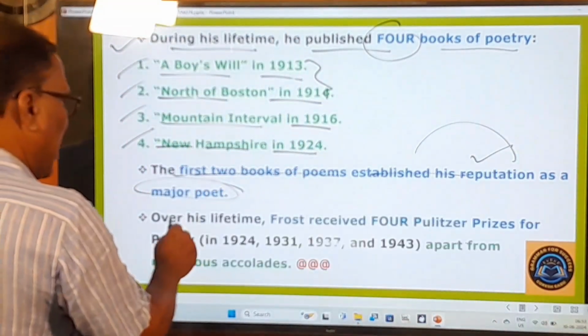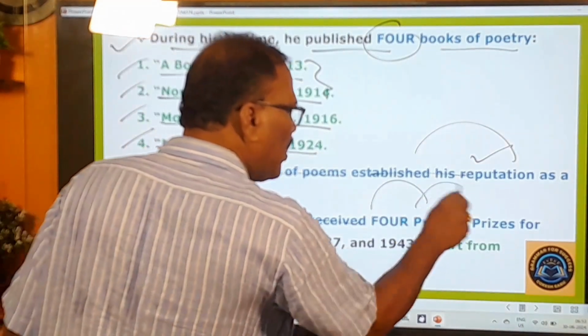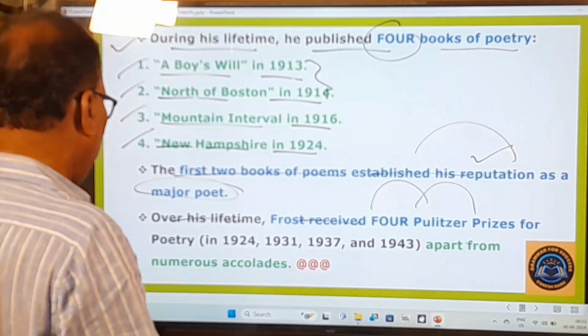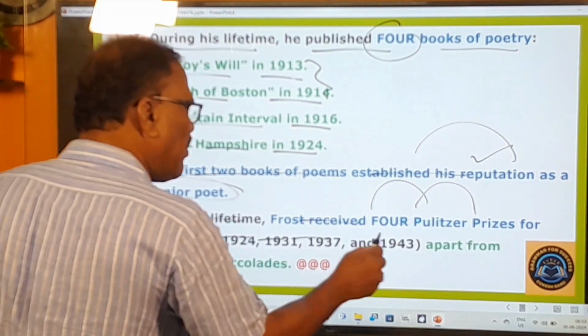Over his lifetime, that means again during his lifetime, Frost received 4 Pulitzer Prizes. They are prestigious prizes, you know very well. For poetry in 1924, 1931, 1937, 1943.